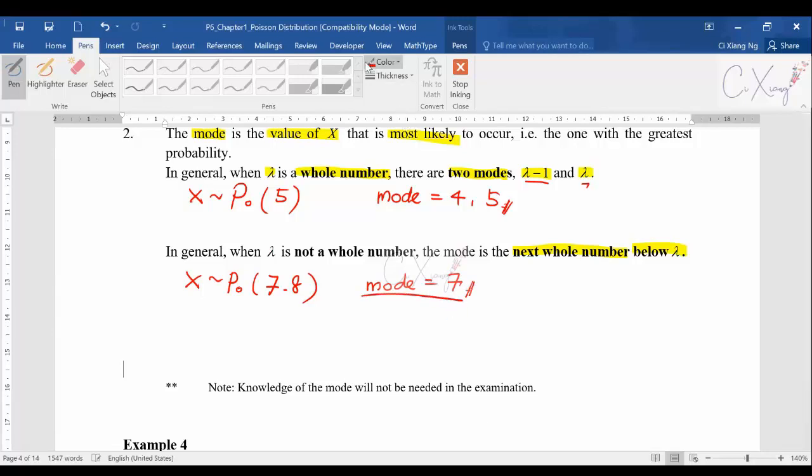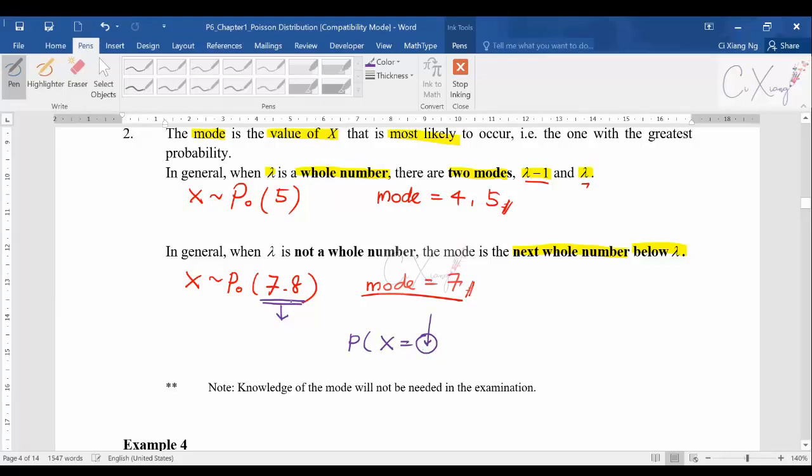Maybe some of you will ask me, I thought Poisson distribution is a discrete random variable, can I have the mean as a decimal number or not? Just to clarify, in a discrete random variable, the mean can be any number, not necessarily a whole number. When you want to find the probability for x equals to something, that value must be a whole number.